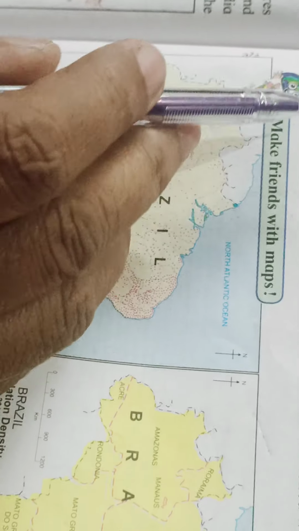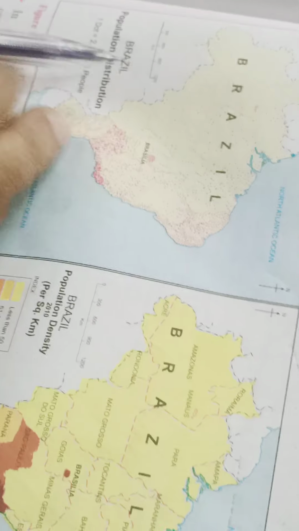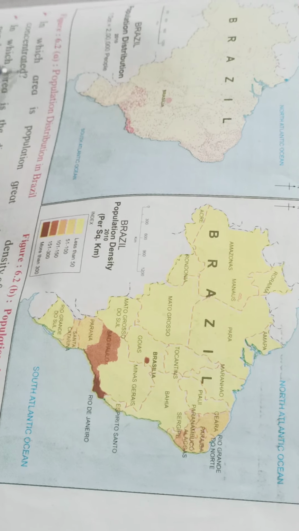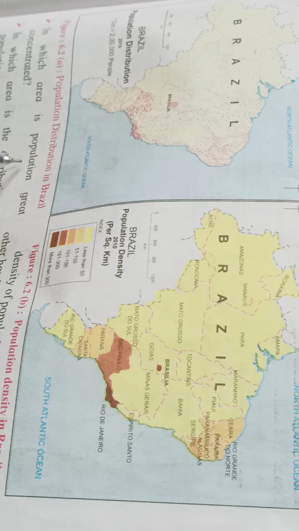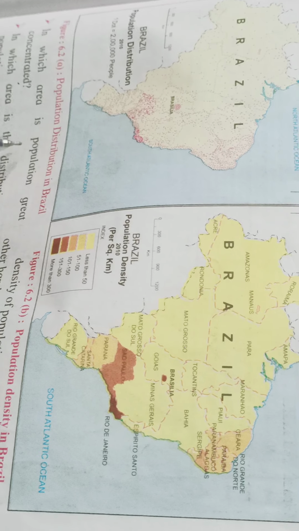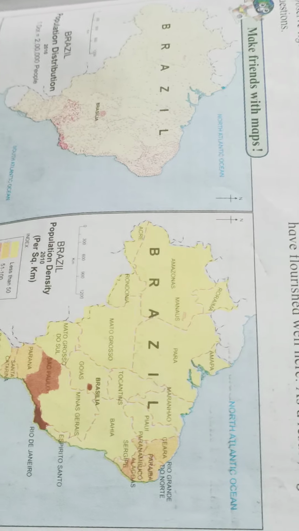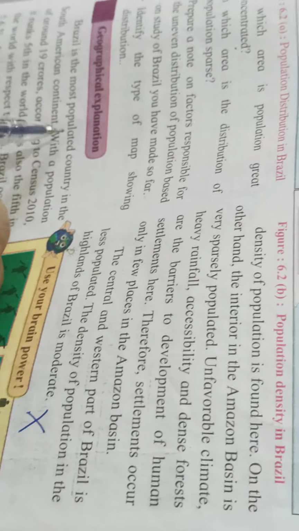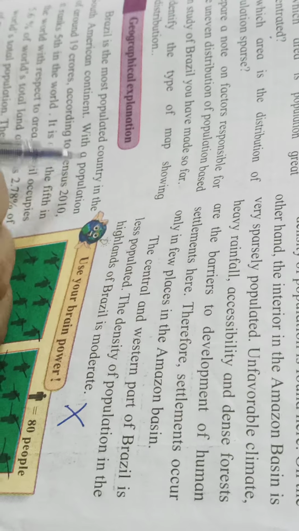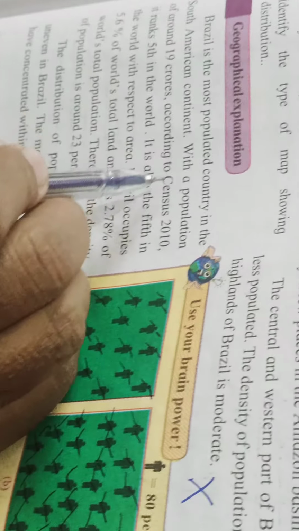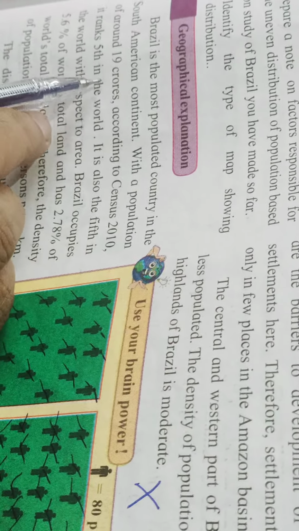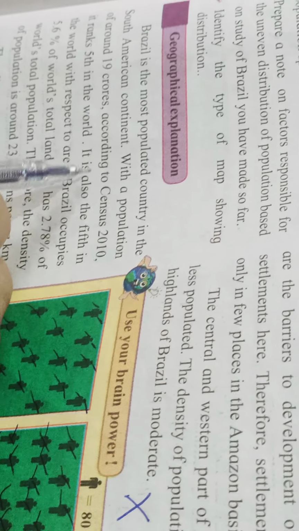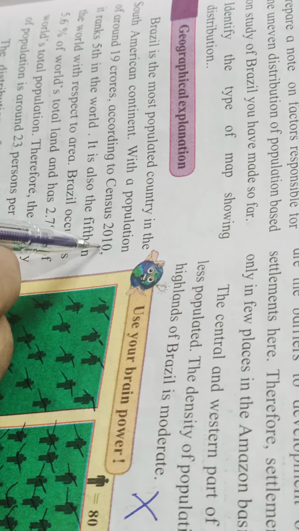Now next is Brazil. These two maps, figure 6.2a and 6.2b, have already been sent to you with the questions and answers. So you have to write those answers in your notebook as well as on the map and diagram. Geographical explanation regarding Brazil: Brazil is the most populated country in the South American continent, with a population of around 19 crores according to census 2010.